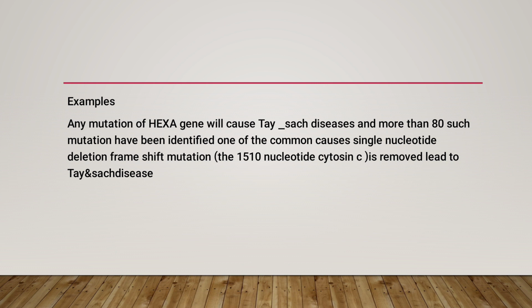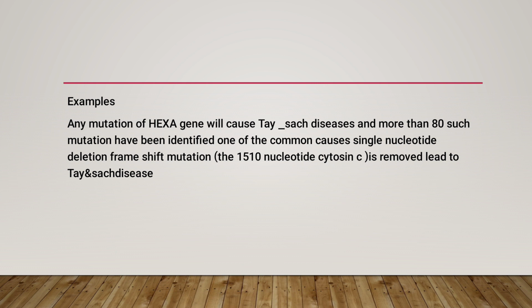We can discuss how Tay-Sachs disease occurs. It is due to mutation of the HEXA gene. More than 80 such mutations have been identified, but one of the common causes of Tay-Sachs disease is a single nucleotide deletion which leads to frameshift mutation.